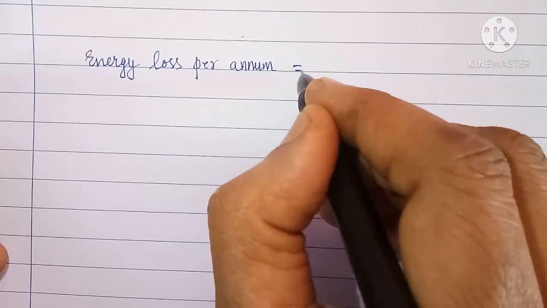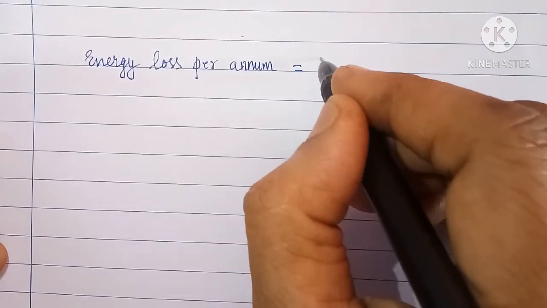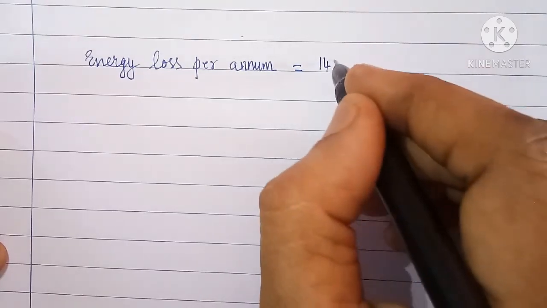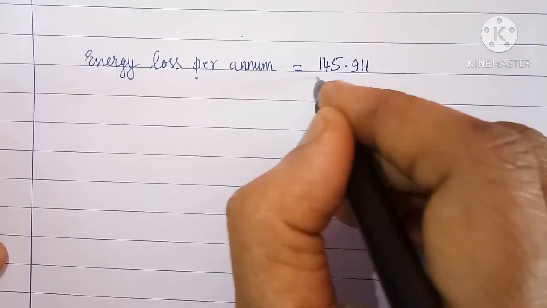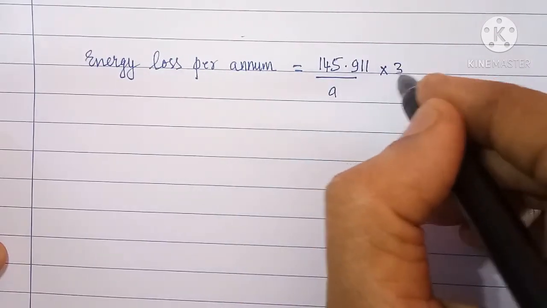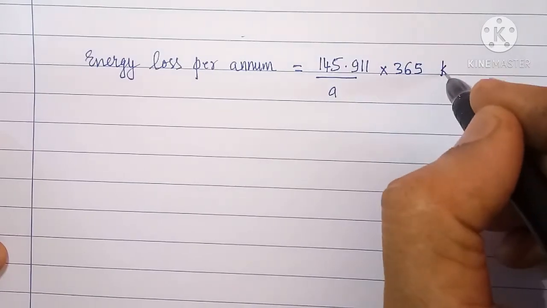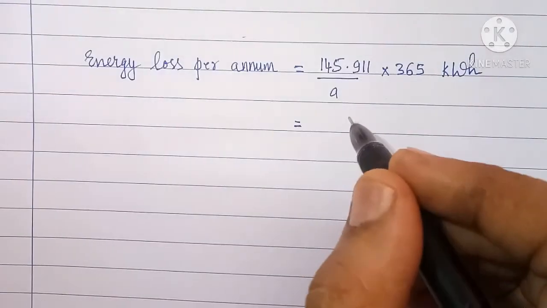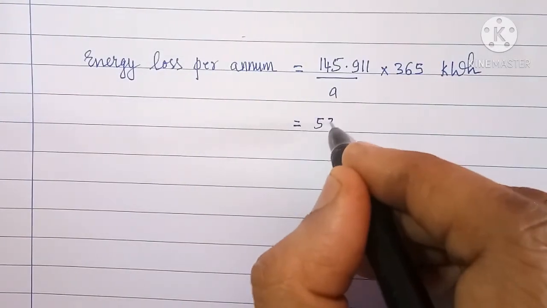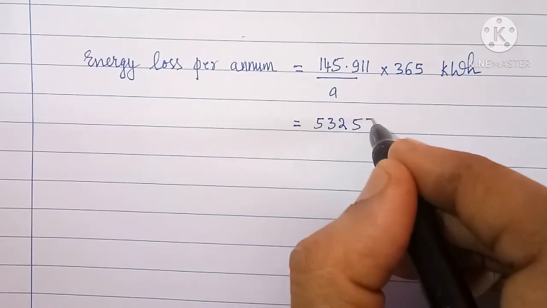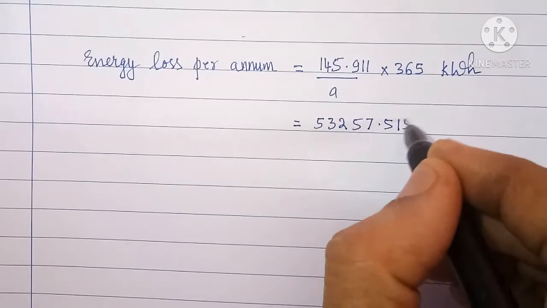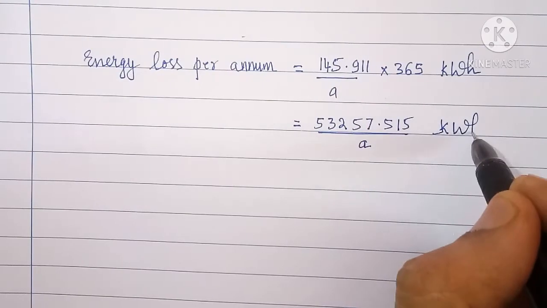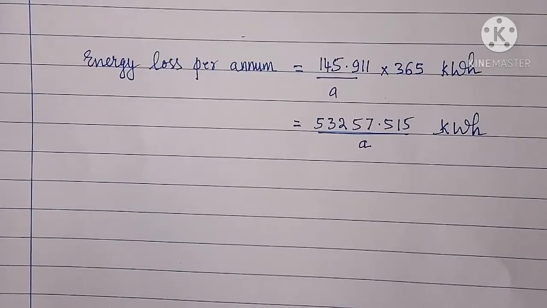Energy loss per annum is equal to 145.911 upon A into 365 kilowatt hour, that is equal to 53257.515 by A kilowatt hour.